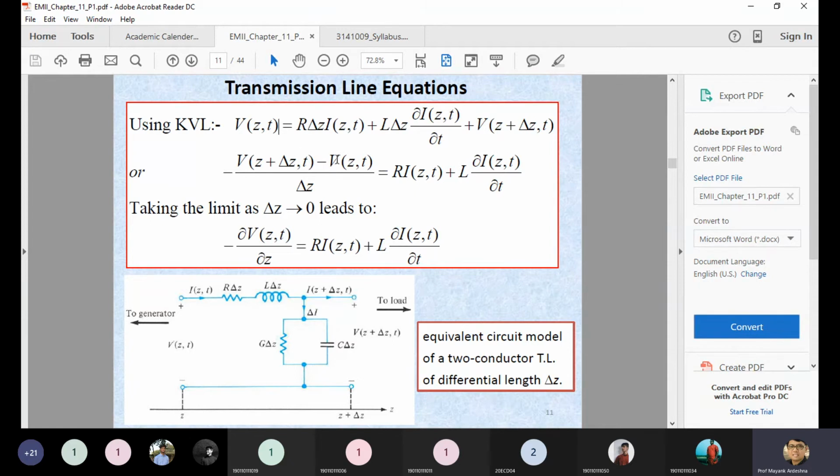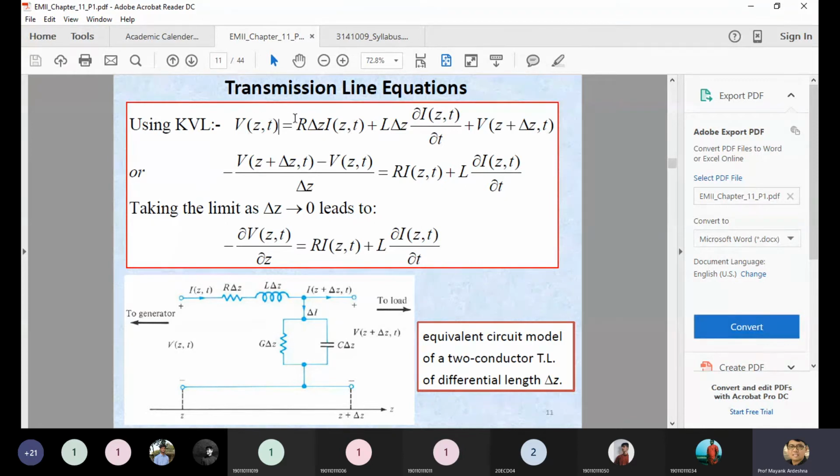Clear? So in the overall equation they become plus because Vz is plus, but we are considering this as minus. Why is it so? Because it may be possible that you are measuring the voltage at a higher location. Like you are measuring the voltage at 1 meter and you are measuring the voltage at 10 meters. So Z plus delta Z is 10 meters and Z is nothing but 1 meter. So that's why we are subtracting V(Z plus delta Z, t) minus V(Z, t).